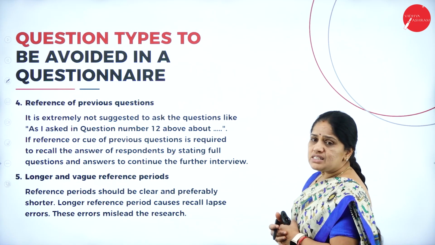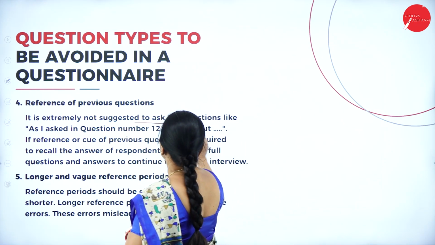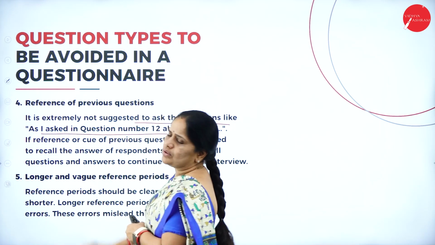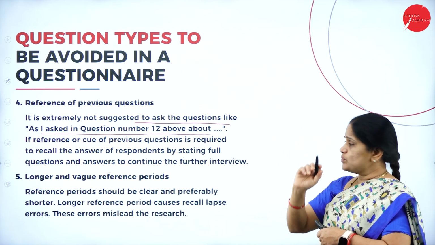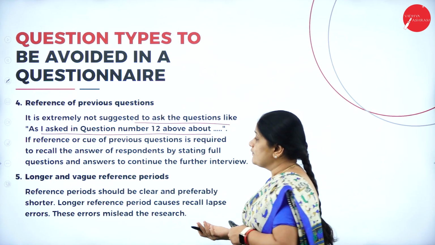Then, reference of previous questions. It is extremely not suggested to ask questions like, "as I asked in question number 12 about..." If you start a question by giving reference to a previous question, the respondent will get confused.